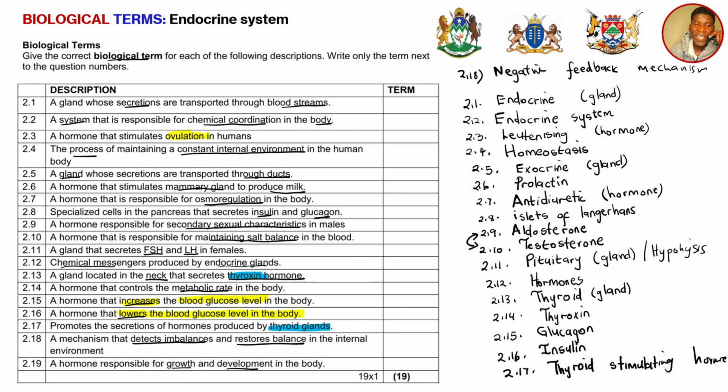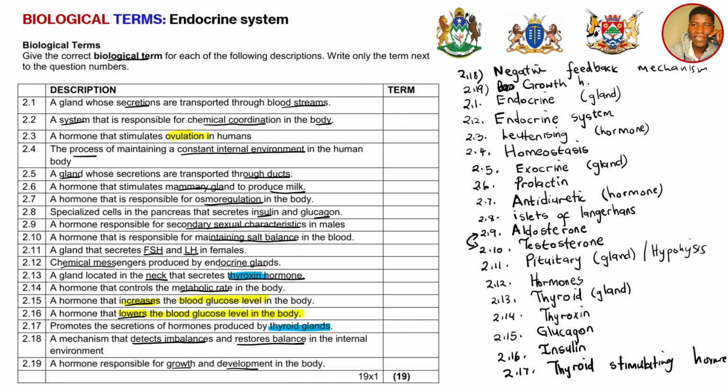The hormone that is responsible for growth and development in the body is known as the growth hormone. Don't write GH, it is growth hormone. Remember, these are biological terms. You need to get the full marks. So this is a growth hormone.